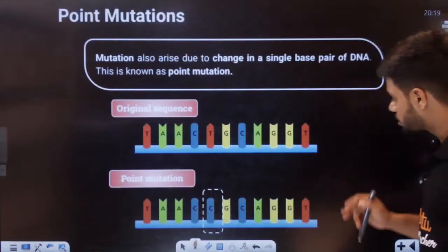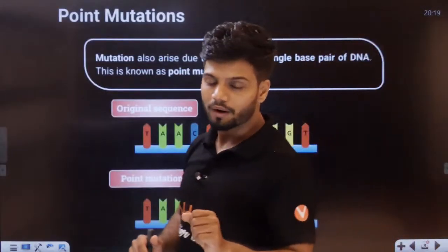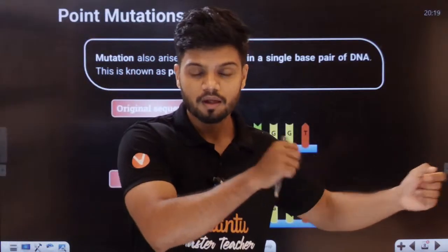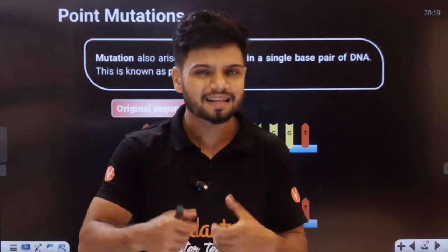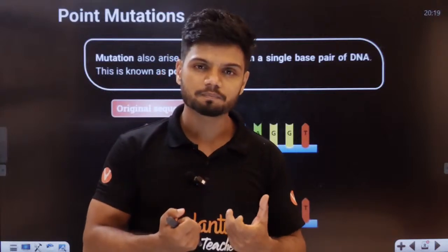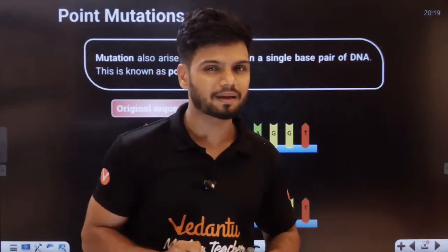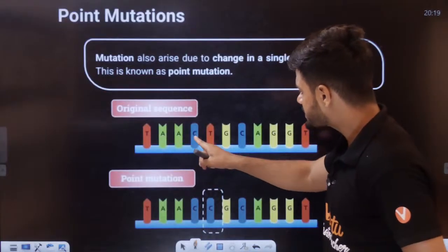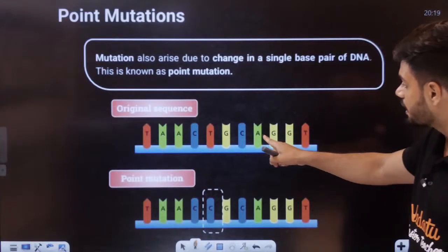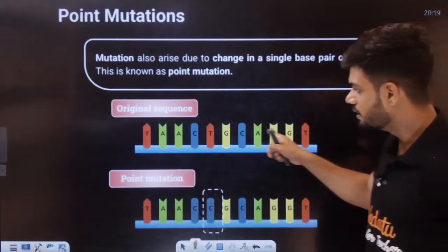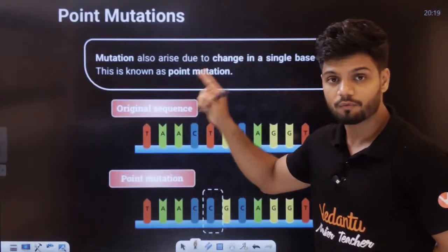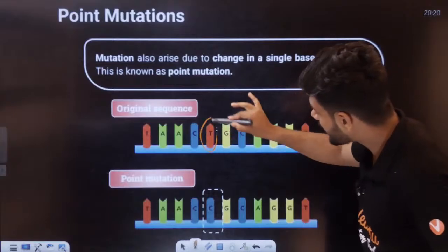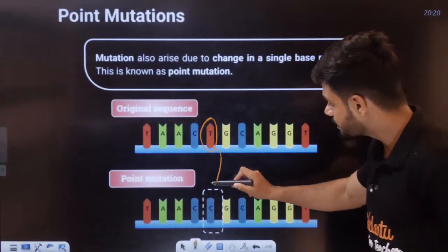Now, under mutation, there are two types. One is called point mutation. One is called frame shift mutation. Now, what is the difference, students? As the name suggests, in point mutation, there is a change in a single base pair. See, students, here we have TAACTGCAGGT. These are the different nitrogenous bases which we have studied. Now, imagine if this thymine is replaced by a cytosine.